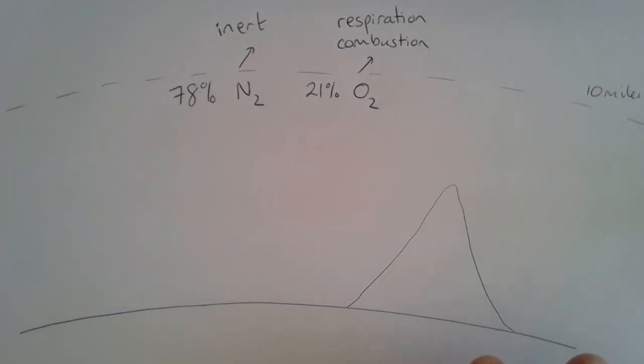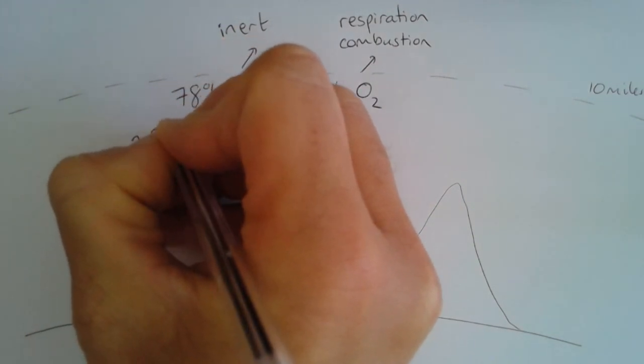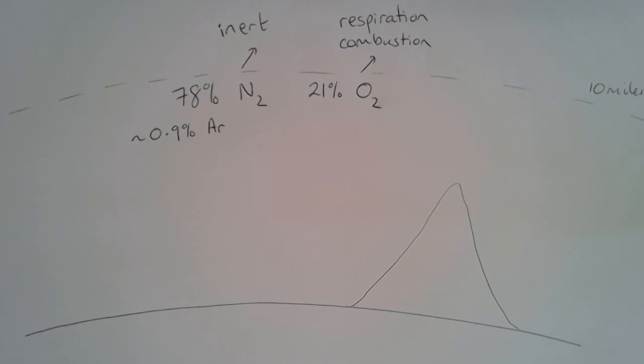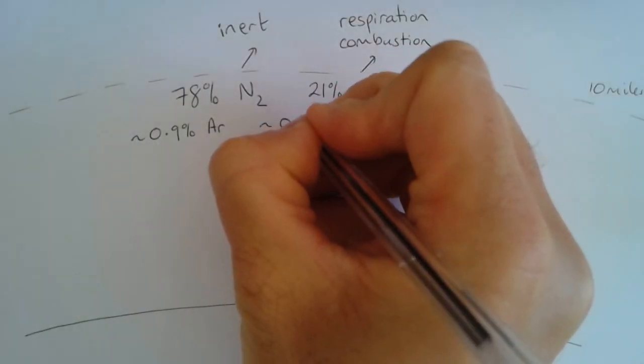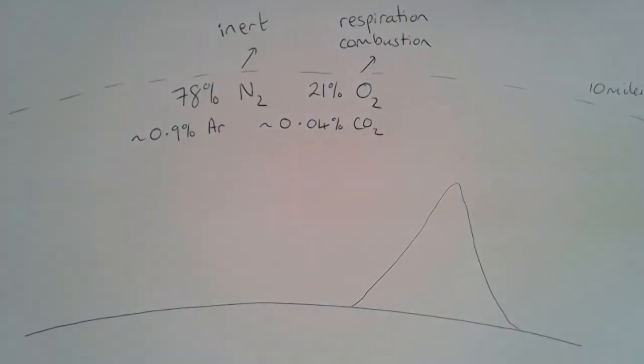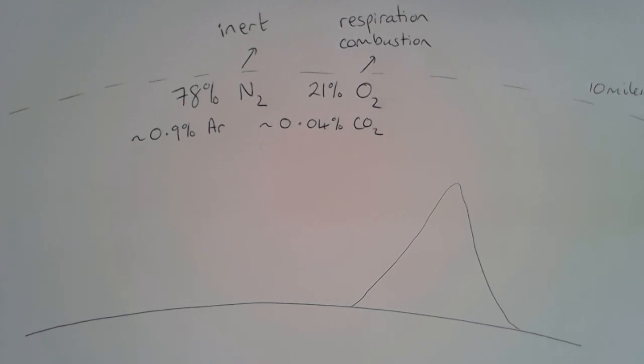There's a very small amount of some other gases in the atmosphere as well. There's about 0.9% of a gas called argon, which is a noble gas. And argon, very much like nitrogen, is inert. In fact, it's even more inert and doesn't really do anything. There is about 0.04% carbon dioxide. That changes at different points in the Earth's atmosphere. We're going to talk a little bit more about carbon dioxide in a minute.